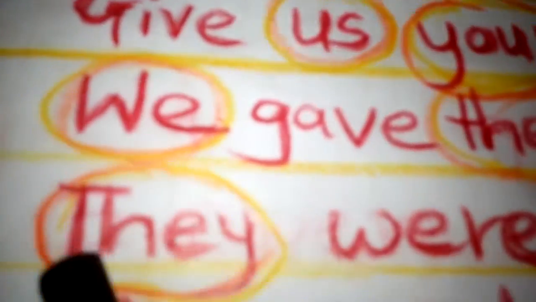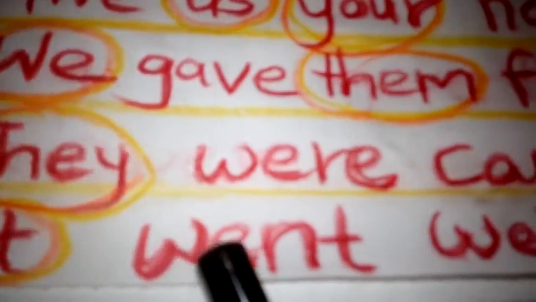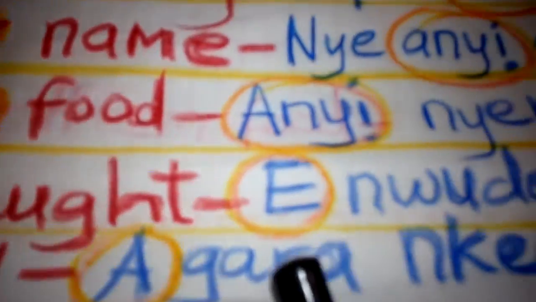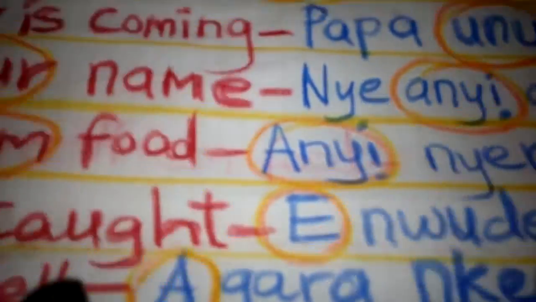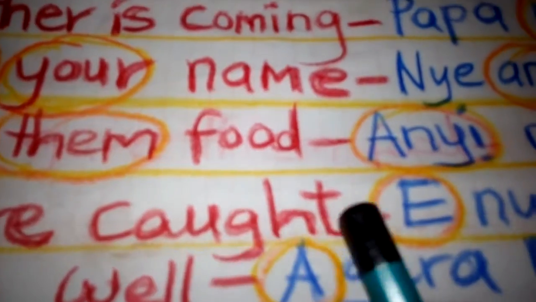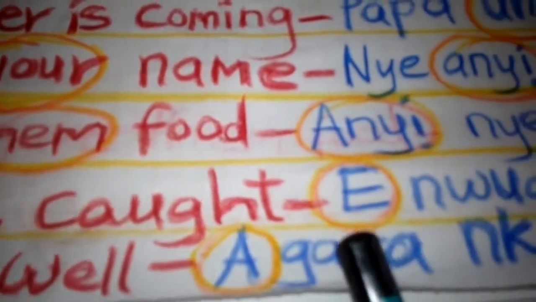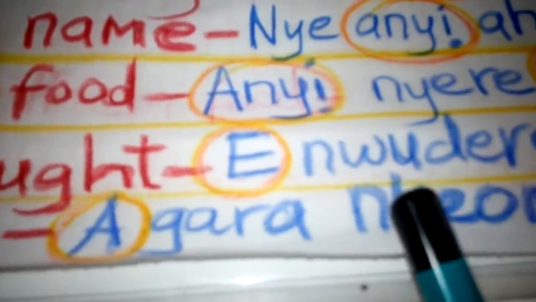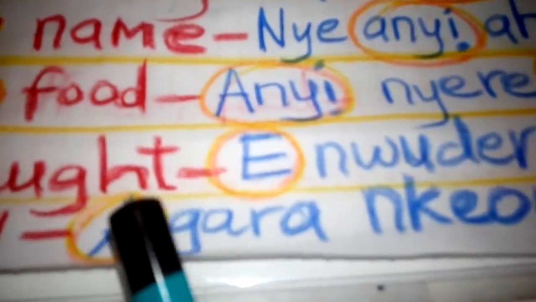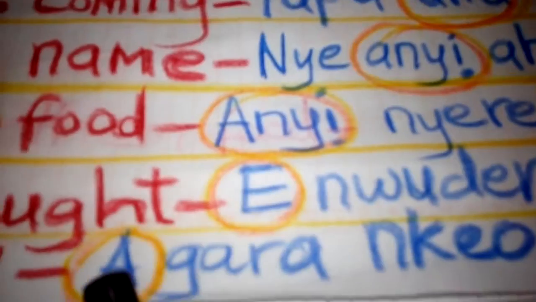It went well, just the same. You cannot change this to plural. It went well. What went well? It. Anything can be well, they went well. Something like that, not specifying. So that's why we use a for them.